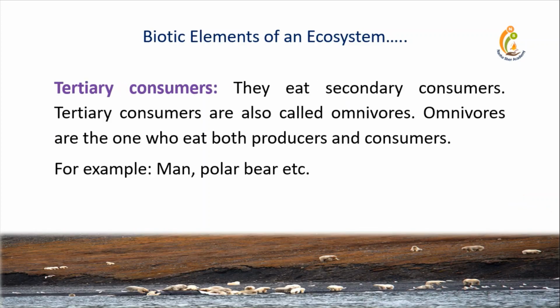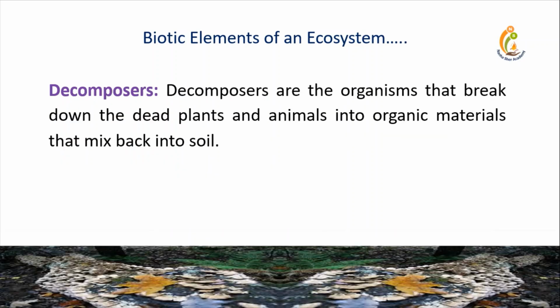Tertiary consumer. They eat secondary consumers. Tertiary consumers are also called omnivores. Omnivores are the ones who eat both producers and consumers. For example, man, polar bear, etc. Decomposers. Decomposers are the organisms that break down the dead plants and animals into organic materials that mix back into soil. They also enhance the fertility of soil.